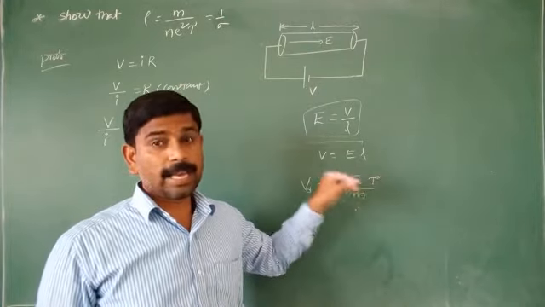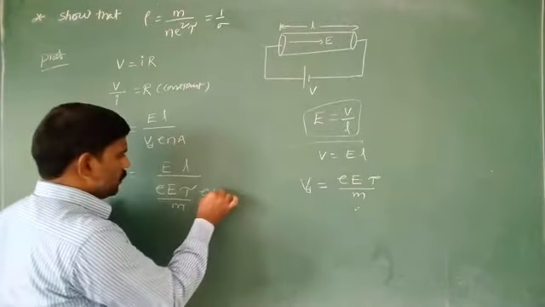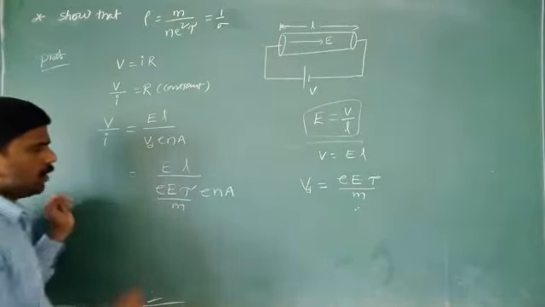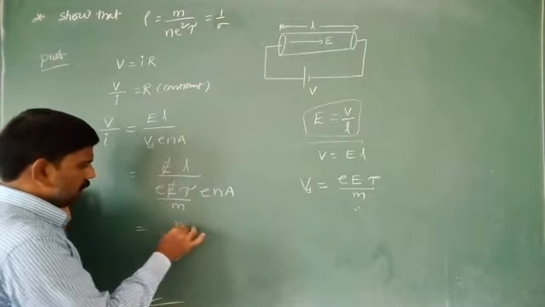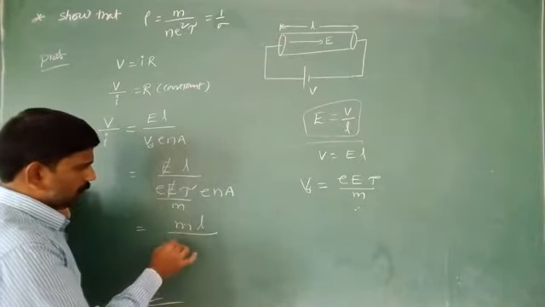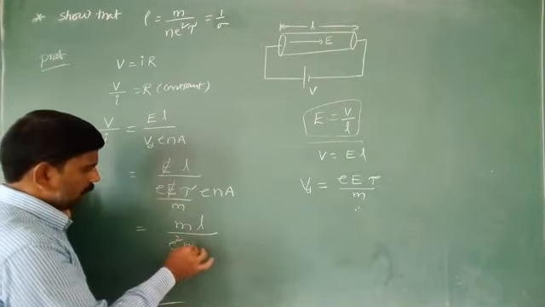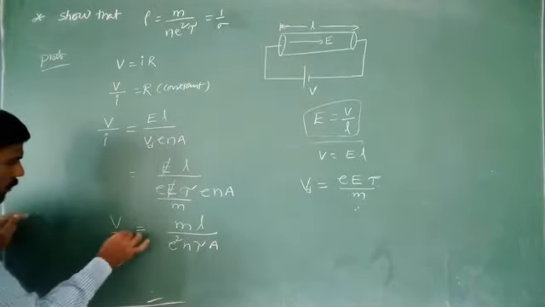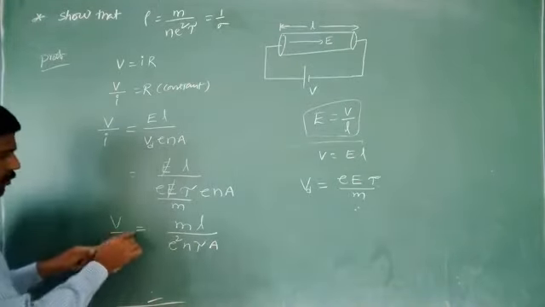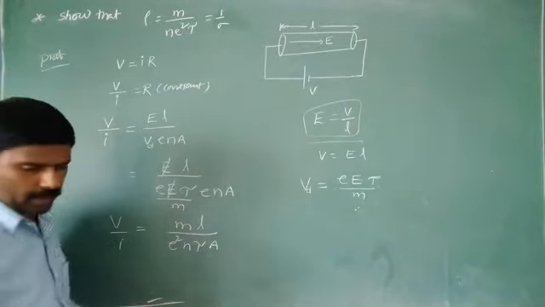Substituting the Vd value, V by I is equal to E L by (e E tau by m) into e n A. E cancels, so V by I is equal to m L by e square n tau A. This is equation 1.